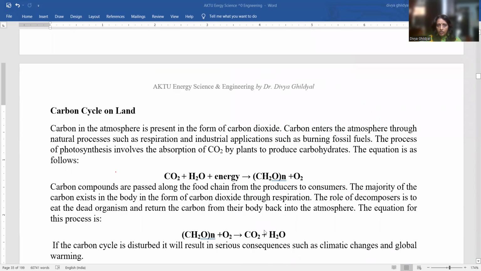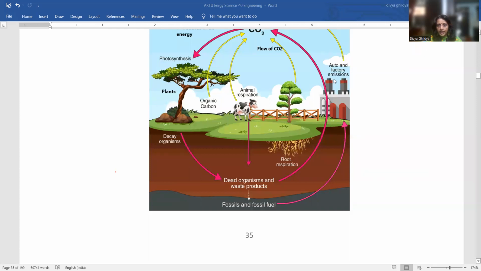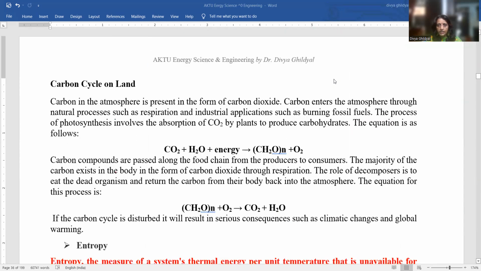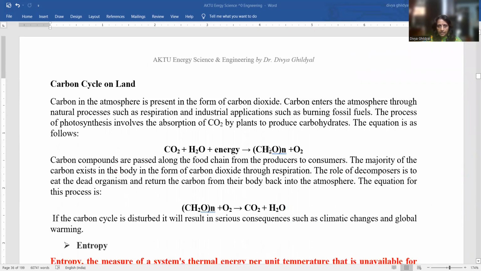So, the carbon cycle on land: carbon in the atmosphere is present in the form of carbon dioxide. Carbon enters the atmosphere through natural processes such as respiration and industrial application, and burning of fossil fuels when they are burnt in forests, etc. The process of photosynthesis involves the absorption of this carbon dioxide and converts it into oxygen.